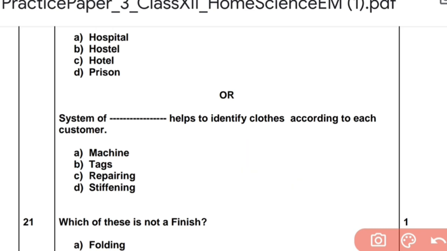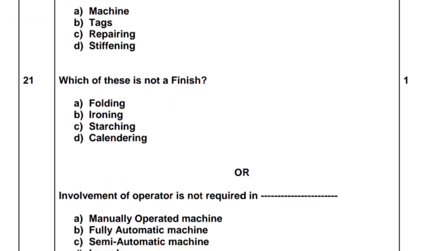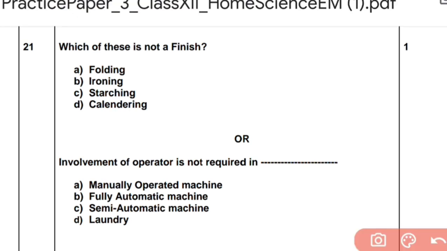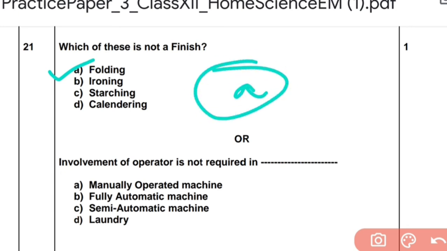Now, question number 21. Which of these is not a finish? Folding, ironing, starching, and calendaring. Ironing is a finish, and starching and calendaring are all finishes, but folding, even if the cloth is not finished, you can fold the cloth. So the answer is A. Folding is not a finish. And last, involvement of operator is not required in manually operated, fully automatic, semi-automatic, or laundry. Fully automatic, the name itself speaks for itself that a fully automatic machine does not require an operator.